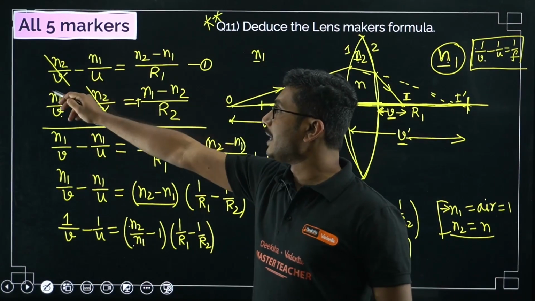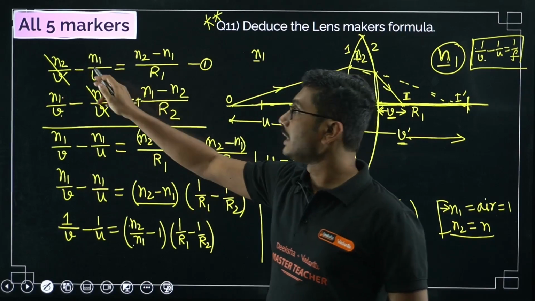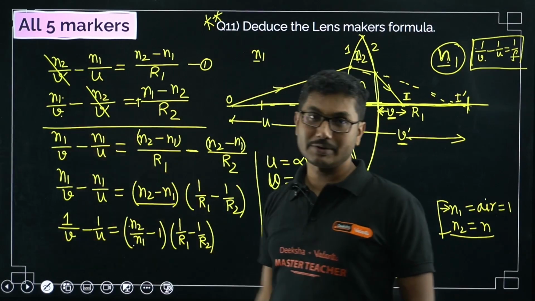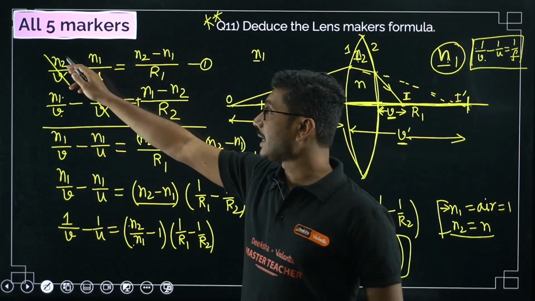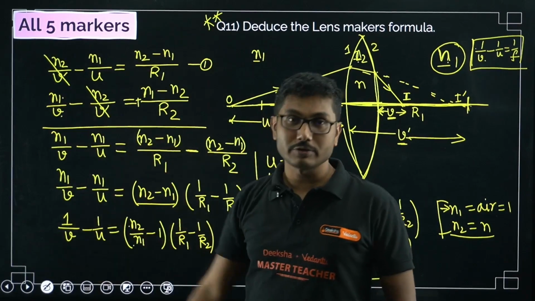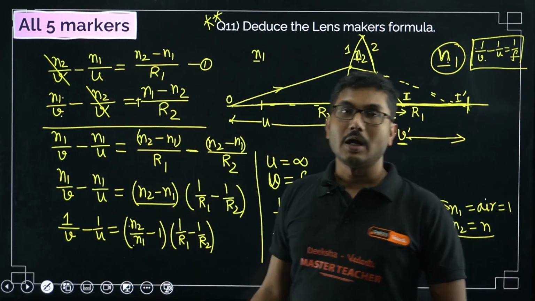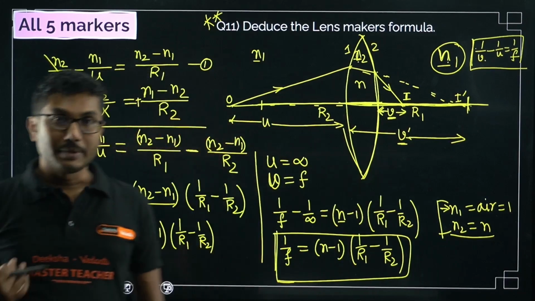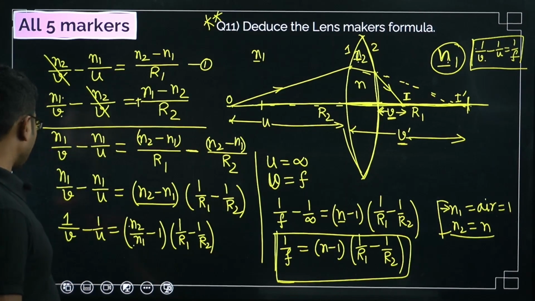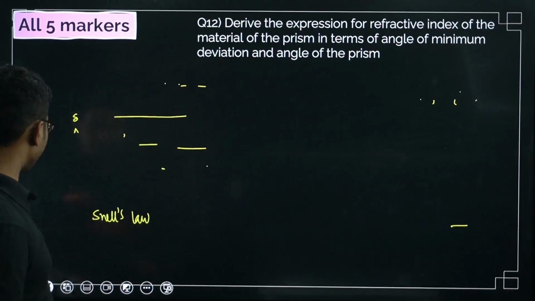So n2 by v dash minus n1 by u. Because n2 is in the second medium, and the corresponding distance is also in the second medium. So refractive index by corresponding distance will be very, very important to remember. If you follow these steps, you will be able to solve it.